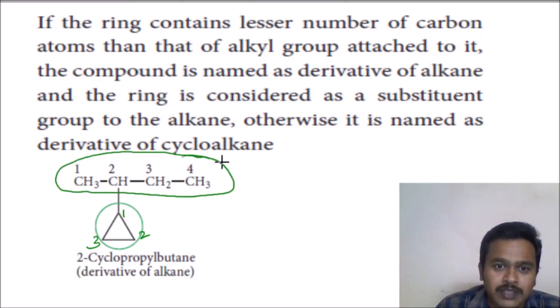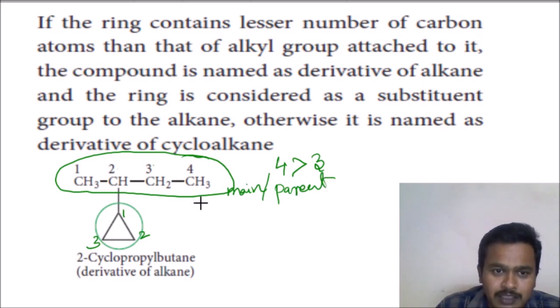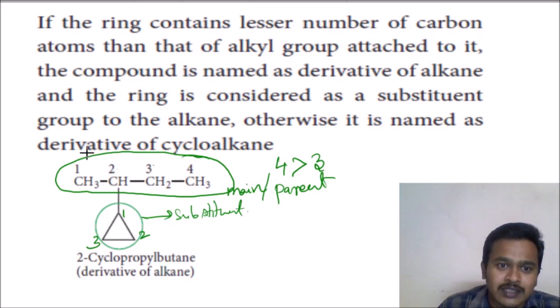How many carbons are there? Here 1, 2, 3, 4 carbons are there. So 4 is higher than 3. So this is the main chain, this is the parent chain. Wherever more carbons are there, it is the parent chain. Automatically this ring is acting like a substituent, like a branch. This alkane is the parent chain, the main chain, and this is acting like a branch, a substituent.